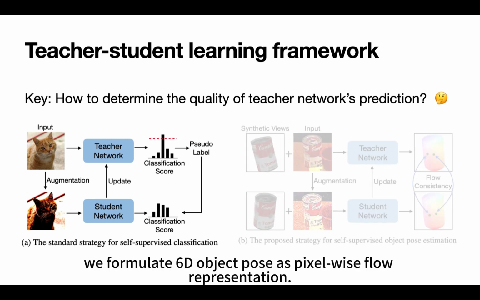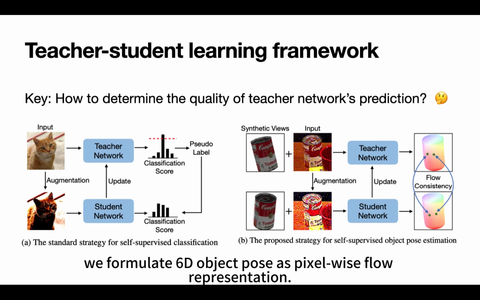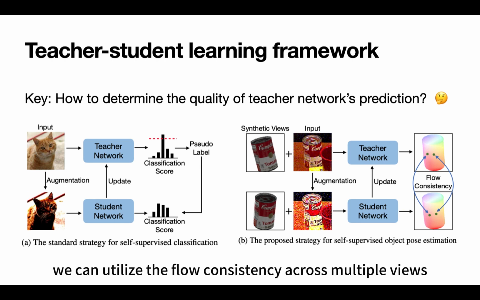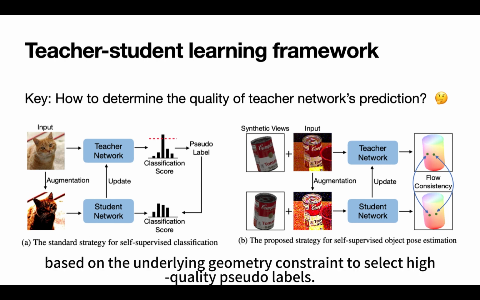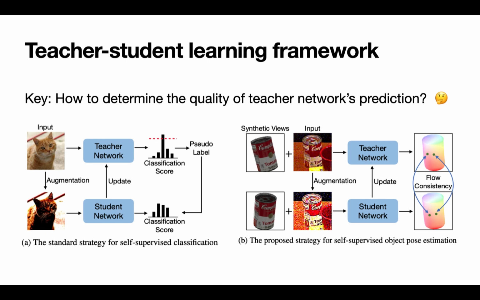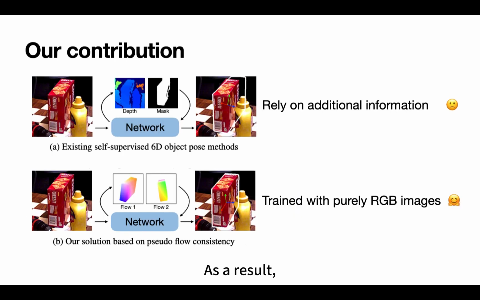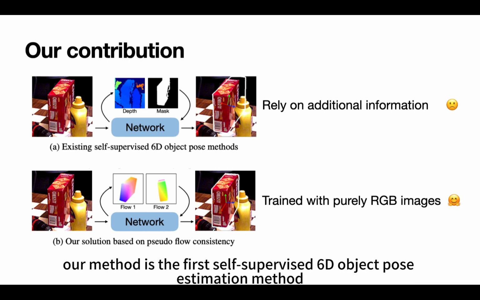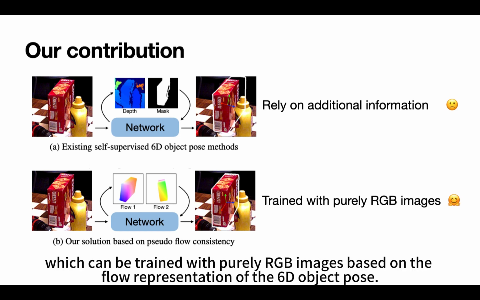In this work, we formulate 6D object pose as pixel-wise flow representation. Thus, we can utilize the flow consistency across multiple views based on the underlying geometry constraint to select high-quality pseudo-labels. As a result, compared to existing methods which rely on additional information such as depth or masks, our method is the first self-supervised 6D object pose estimation method which can be trained with purely RGB images based on the flow representation of the 6D object pose.